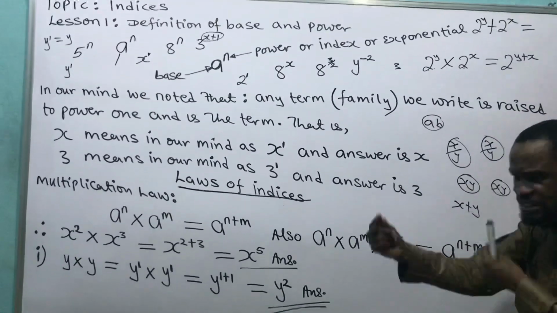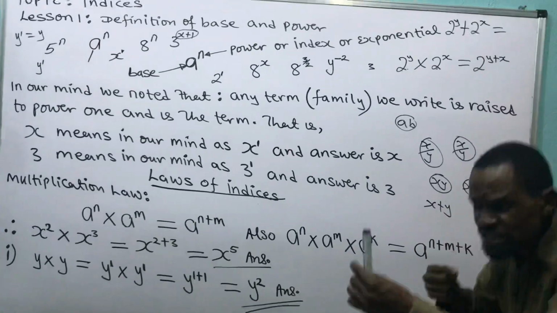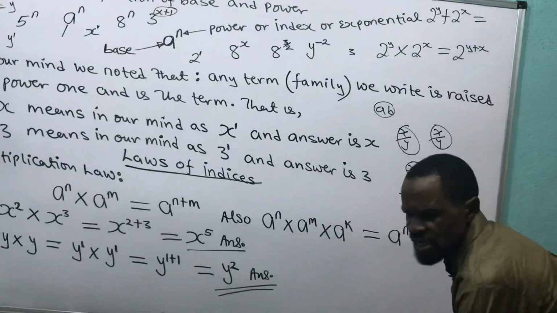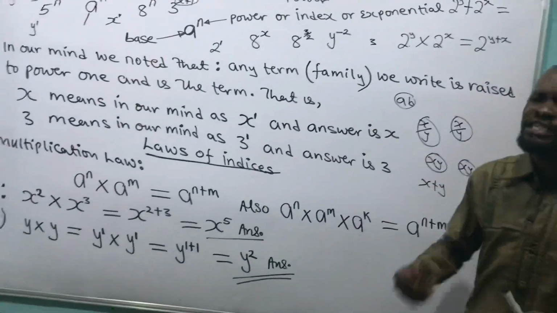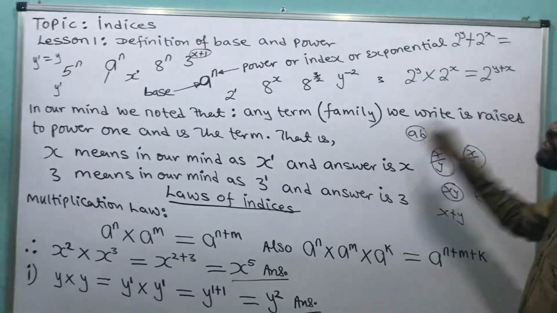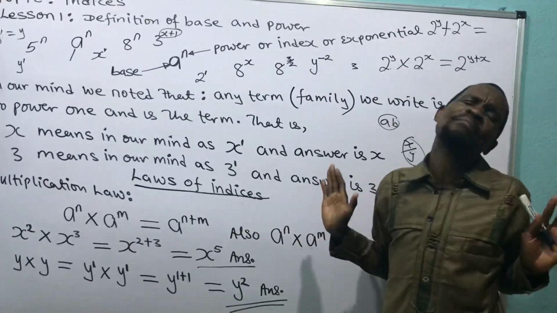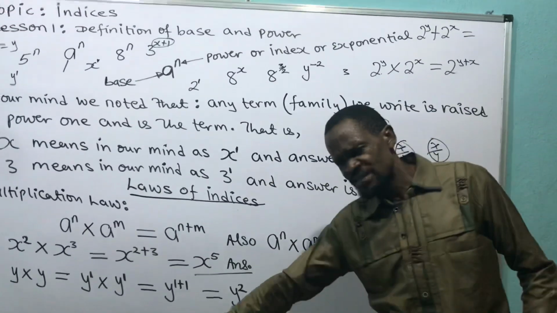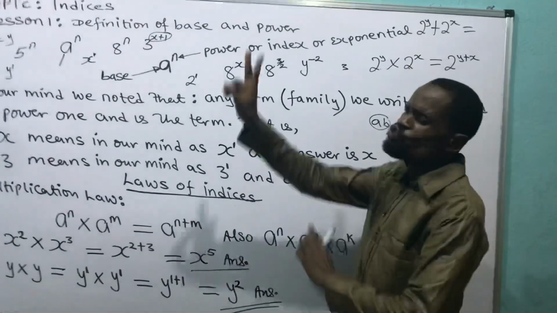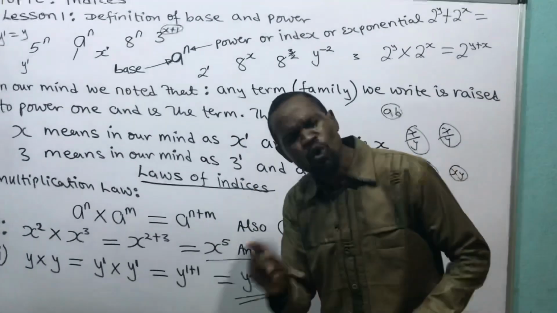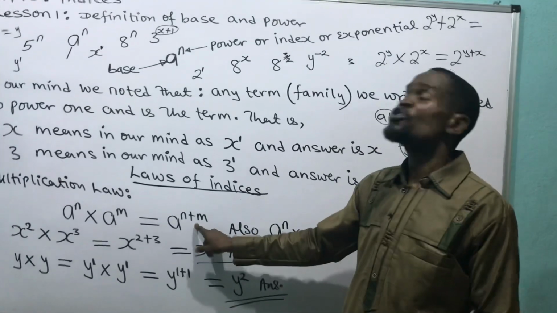How many things did I mention now? They must have the same base, and they must be jamming themselves. Multiplication means jamming themselves. So if they have the same base and they are not multiplying themselves, can we apply this law? No, this law cannot be applied. This law can only apply when they have the same base and they are multiplying themselves. These 2 conditions must be satisfied. If they are not satisfied, I cannot do this.